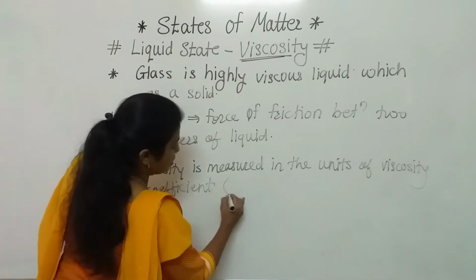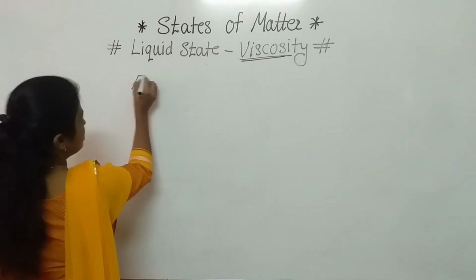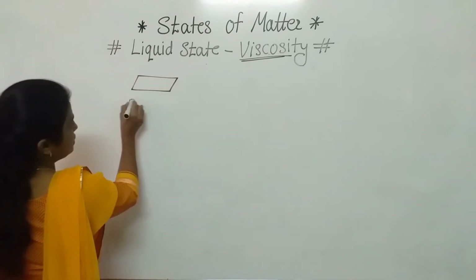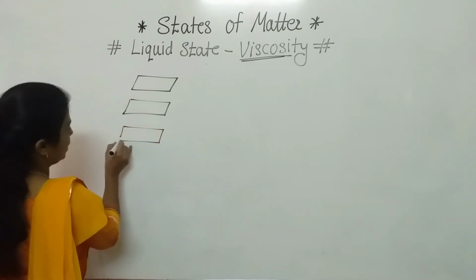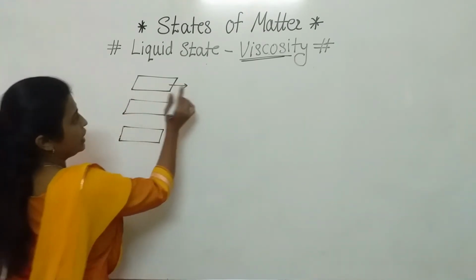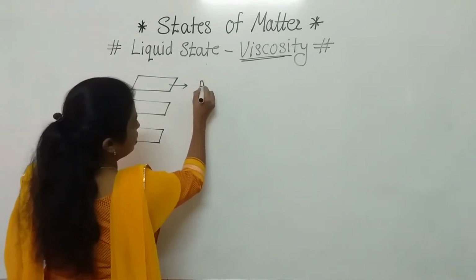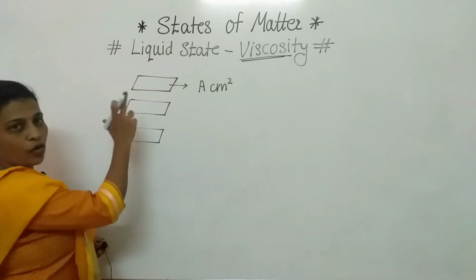And if we consider its symbol is eta. And the diagram is, if we consider this is the first layer, this is the second layer of that liquid, and this is the third layer. These layers, if we consider a layer of this liquid, it has an area of 1 centimeter square. This is the area of that layer.